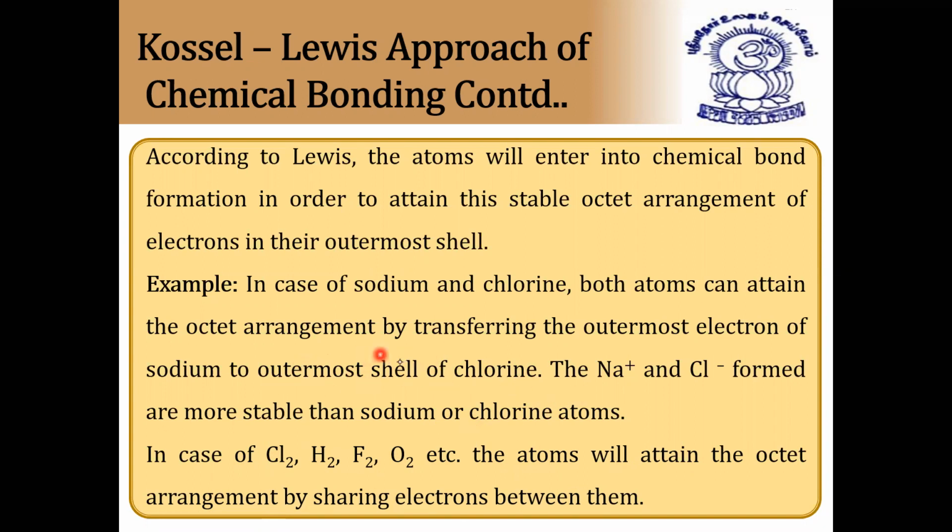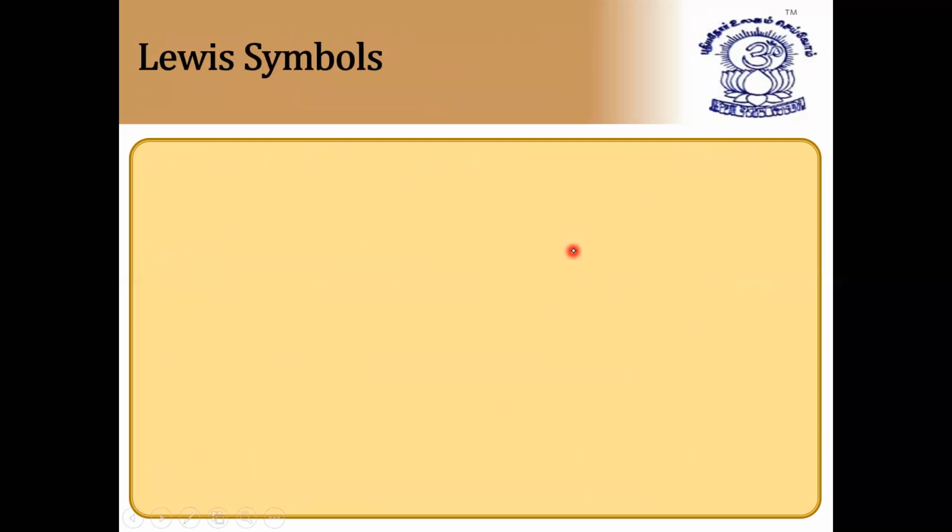One is by transferring the outermost electron of the atom to another atom, whereas in the other case it is by sharing of electrons between them. So these two are very important. Here the atoms will attain a stable octet arrangement either by donating electrons, by accepting electrons, or by sharing electrons. This is the Kossel-Lewis approach.